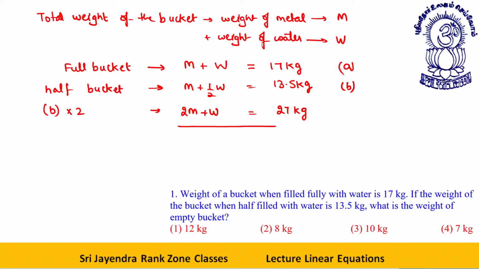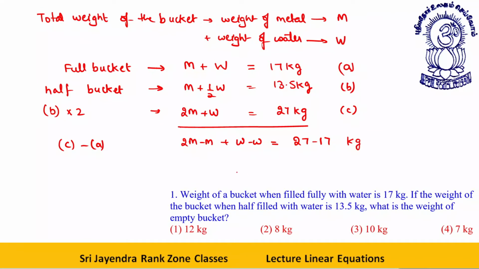So now what will happen, dear students? This is equation C. If I do equation C minus equation A, what will I get? 2M minus M plus W minus W is equal to 27 minus 17 kg. So this implies M is equal to 10 kg. A very nice question and very easily solved. Fine, dear students, let's take the next one.